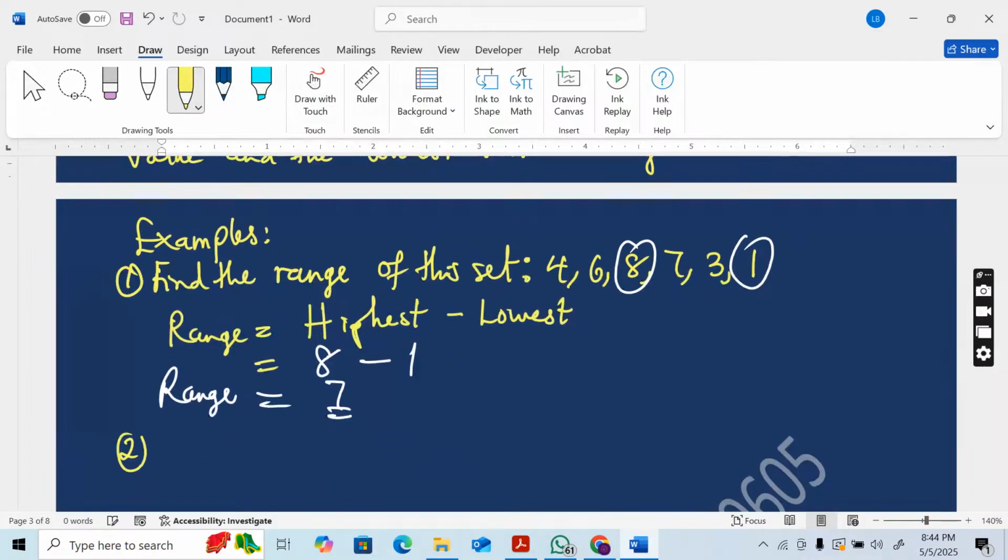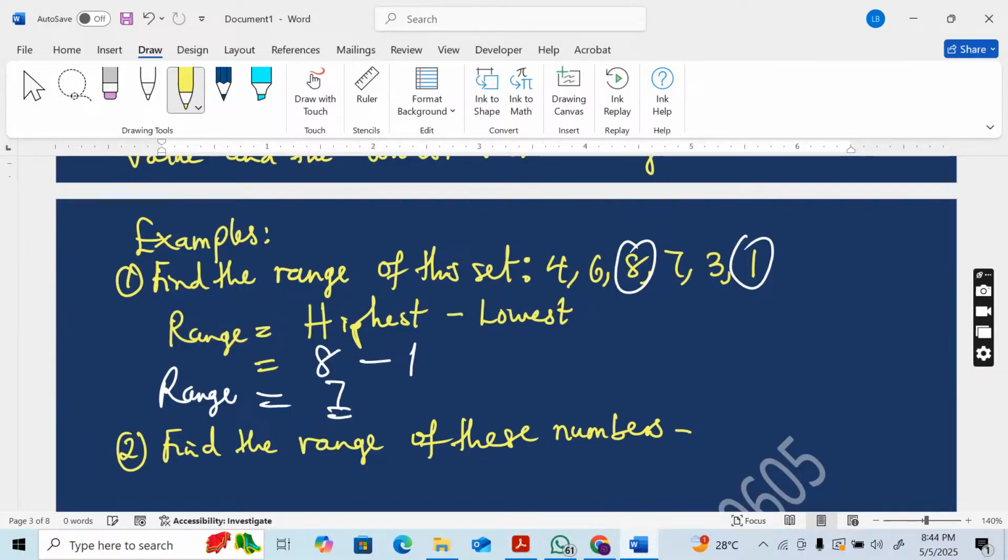Number 2, find the range of these numbers: 5, 7, 4, 7, 8, and 3.